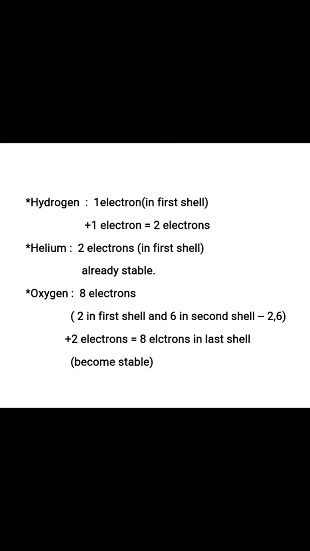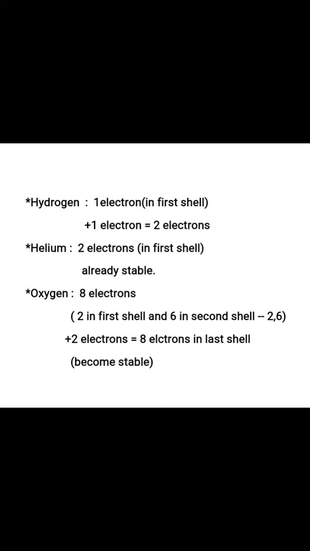Then the third example is of oxygen. Oxygen has 8 electrons, and the arrangement of these 8 electrons is like this: 2 in the first shell and 6 in the second shell. So 2, 6 is the arrangement of electrons in an oxygen atom. And if it takes 2 more electrons from anywhere, then what will happen?